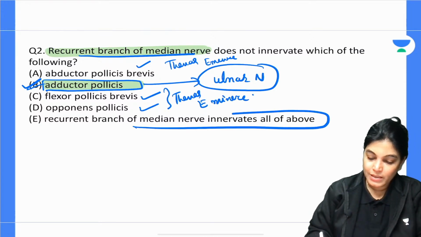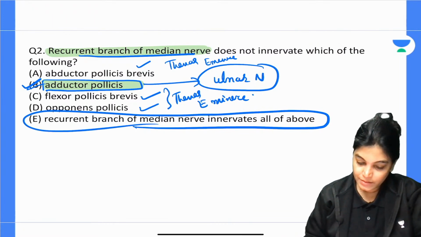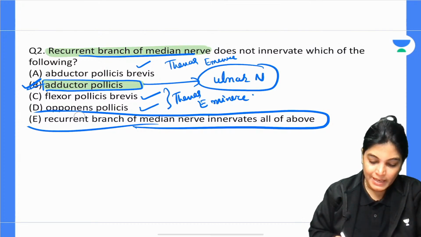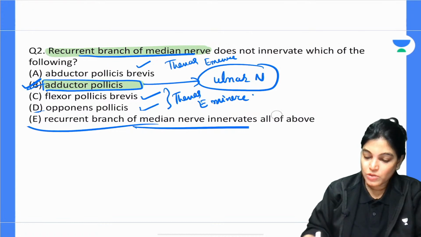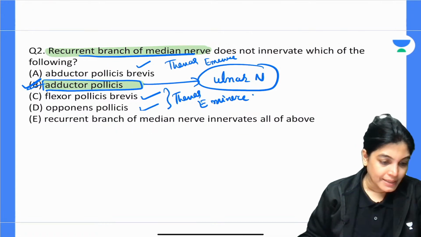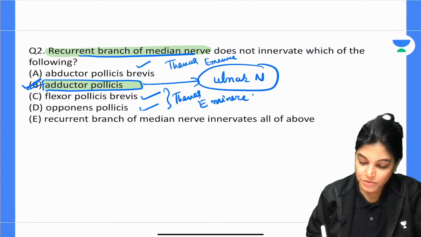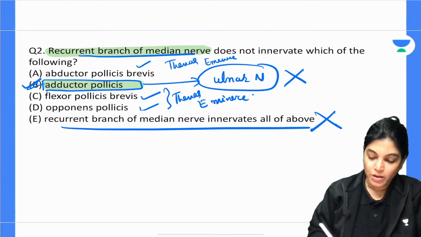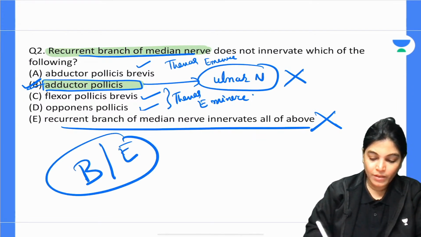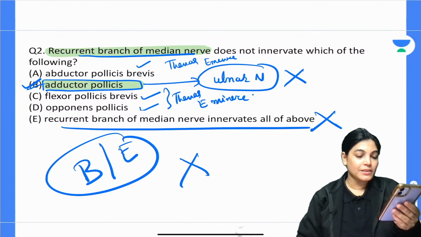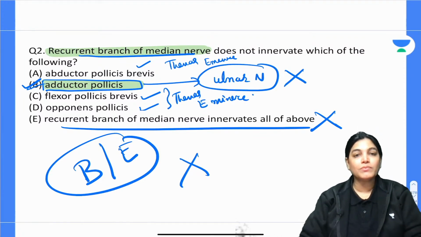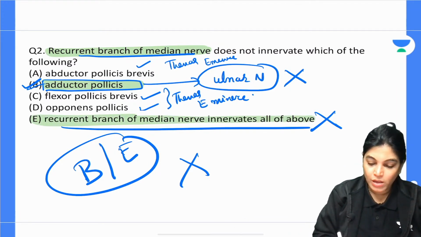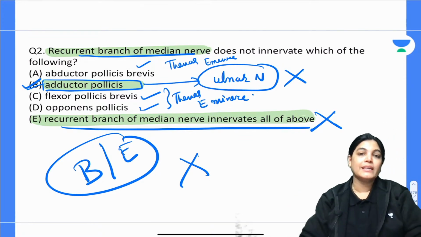Yes, actually E is confusing. The recurrent branch gives innervation, so E should not be there. You are also correct, Elsie. Recurrent branch innervates all of the above is also wrong. So both B and E are wrong, and both Elsie and Narayan are correct. All of the above is not right either, because adductor pollicis gets innervation from the ulnar nerve.